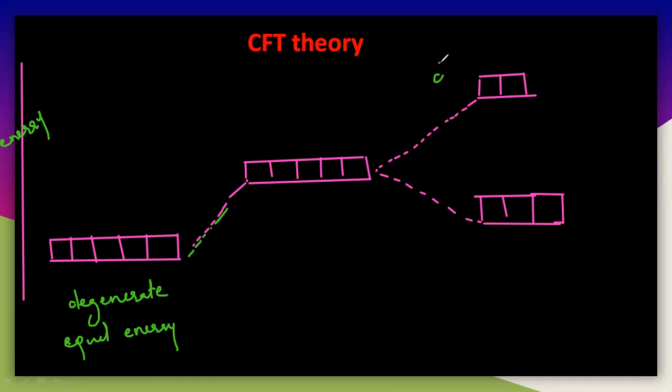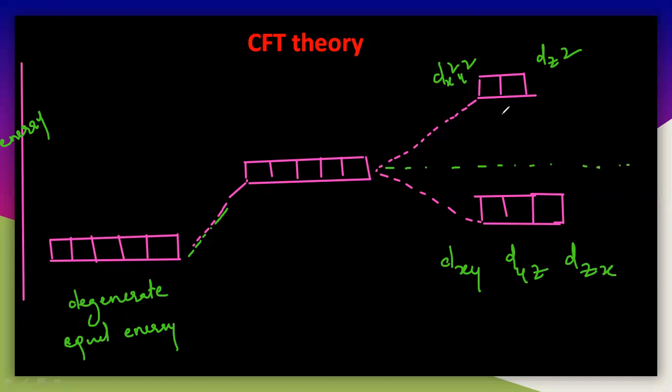So these two orbitals, that is dx square y square and dz square, but these three, that are dxy, dyz, and dzx. The energy of the first two is increased because of the repulsion with the electrons of the ligand. These two orbitals show high repulsion, but these three orbitals show less repulsion. And this is the average of this particular energy. So this is the average of them, and the energy difference, this, is called the barycenter.